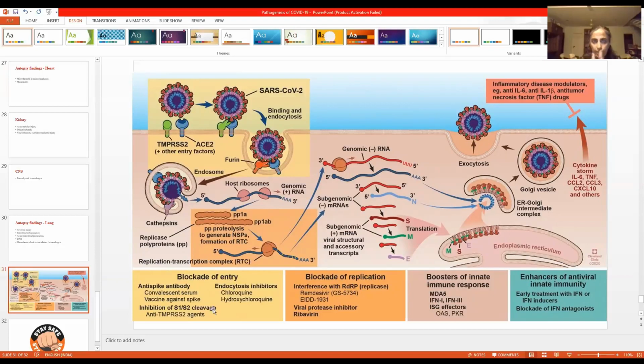We are trying to intervene, and we are learning more and more about it with each passing day, and hope we'll be able to save more and more lives by linking the pharmacology or drug therapy or management to the pathogenesis of the disease. So blockage of replication, boosters of innate immunity.